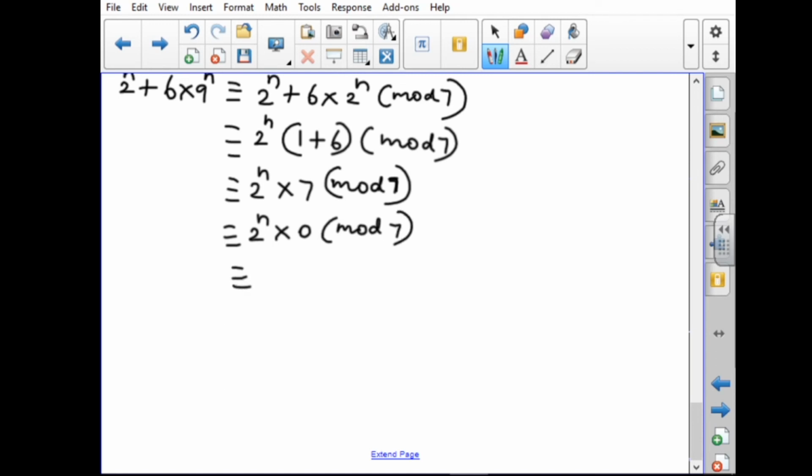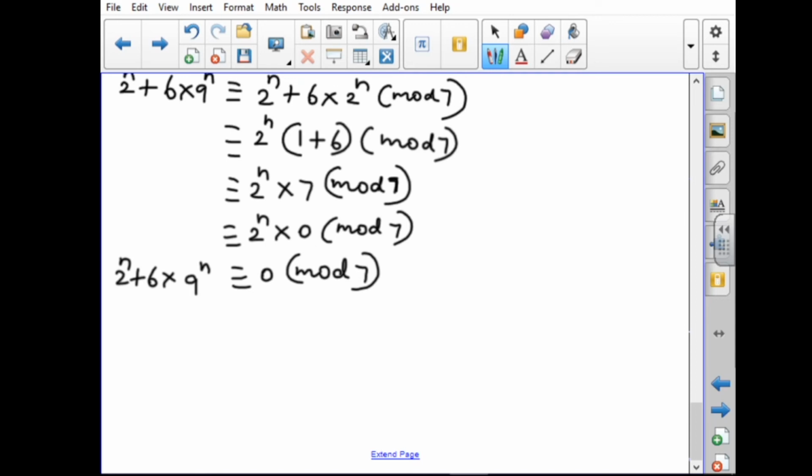So when we multiply, we are getting 0 mod 7. So the left side will be 2 power n plus 6 into 9 power n congruent to 0 mod 7. If you substitute any value for n, we are getting the same result.